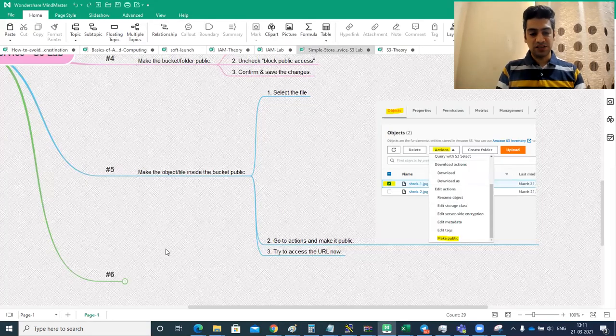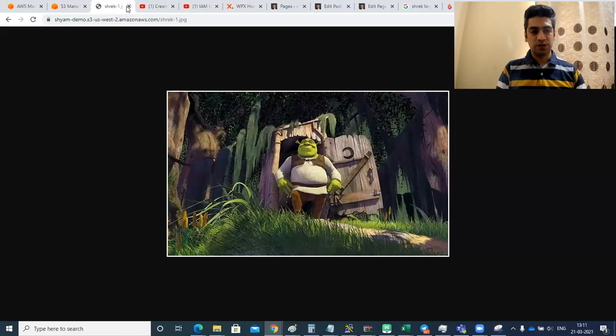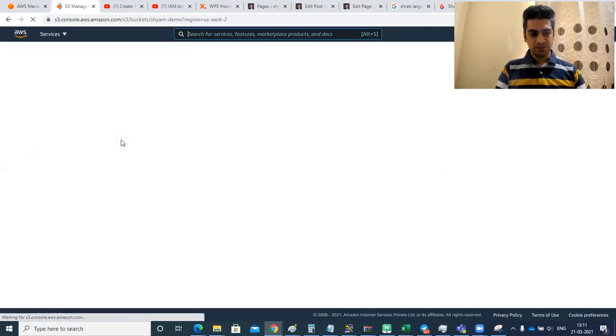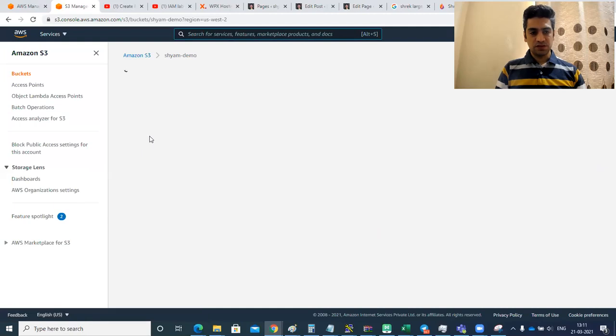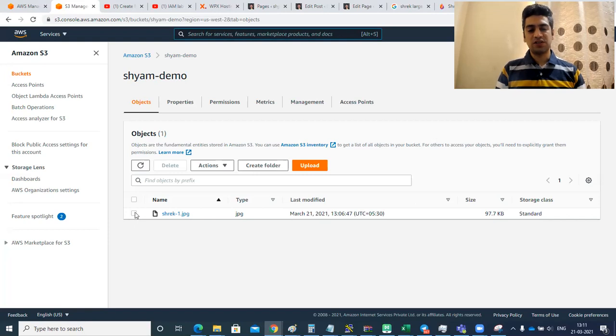Now, last but not the least, delete the resources. So delete all the files and delete the bucket. So directly you won't be able to delete the bucket. Let's see what to do. So I'll close this one. And here, I can go back to this folder. So guys, you cannot keep this as it is. This service is free till some usage or for some hours, like I said, but then at some point you might be charged, and you cannot leave resources as they are because they are consuming some space.